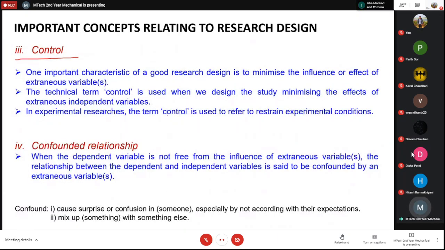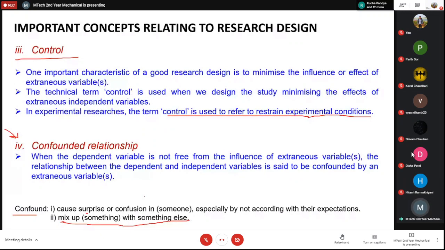So in experimental research, the term control is used to refer to restraining experimental conditions or to minimizing the effects of extraneous variables. Confounded relationship: this is the next term that you should be familiar with. Confound means to cause surprise or confusion in someone's mind, especially by not according with their expectation. Suppose you are expecting something and the result is not as per your expectation, then it means there is some kind of mix up, a mixing of something with something else.